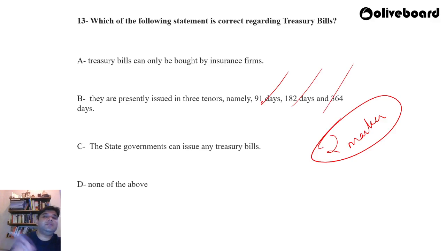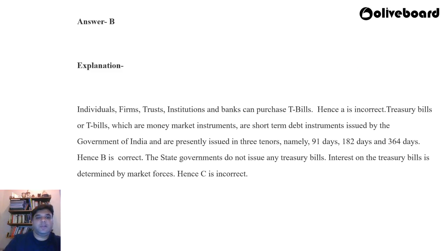So cash management bills और treasury bills में पक्का एक तो चीज होगी कि फर्क ये है कि cash management bills are issued for a tenor less than 91 days. But treasury bills के tenors देख लो 91 days, 182 days and 364 days. Okay. So let's take a look at the explanation.